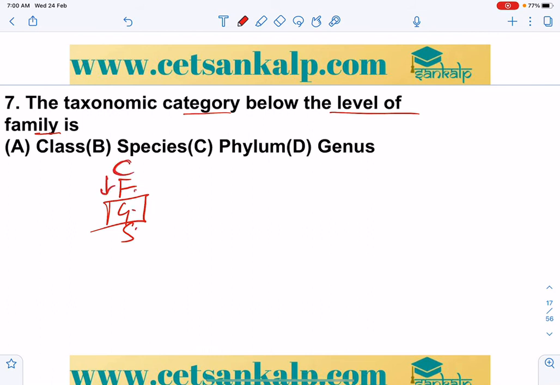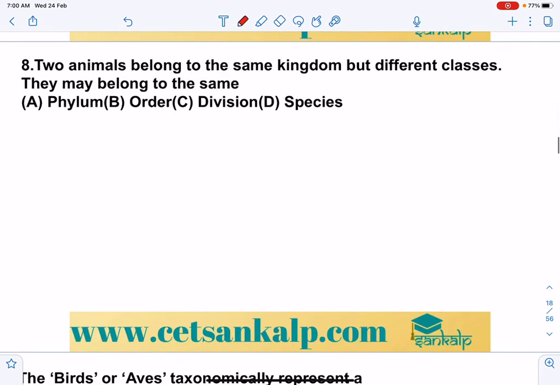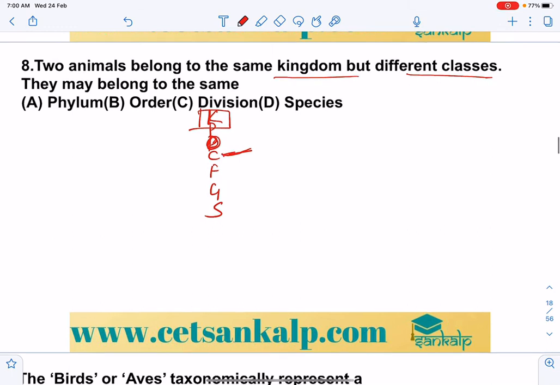If it is below the level, above the level, that is above the level of genus, below the level of class. So that is A. Two animals belong to the same kingdom but different classes. They may belong to different classes. So in this case, easily you can say that, if they belong to different classes, definitely they belong to the same order, and those orders belong to the same phylum, right?